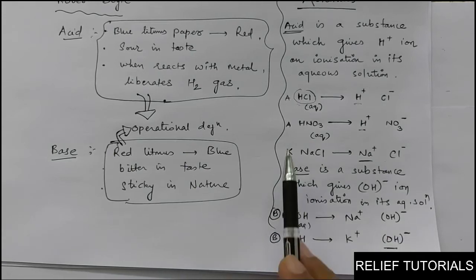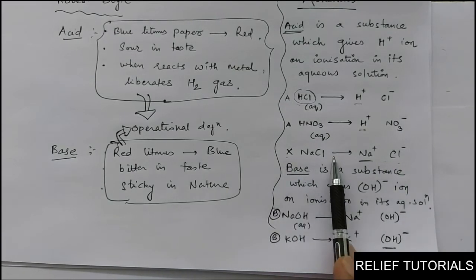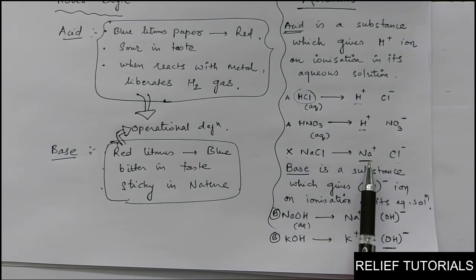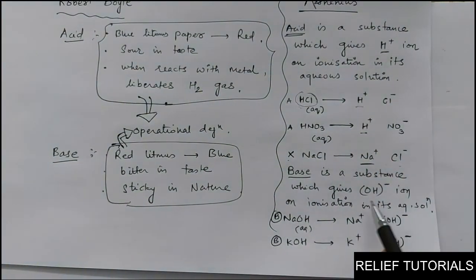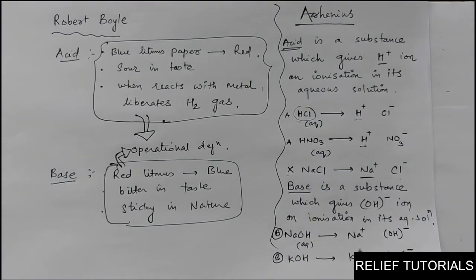Okay, look at this example again, NaCl. It is giving Na+ and Cl-. It is not giving OH- ion. So it is not a base also. It was neither acid nor base. So the substance which is not giving you H+ ion or OH- ion on ionization, such substances are called salt according to Arrhenius. I think you are getting this. This is Arrhenius theory. Very important theory to find out whether a substance is acid or base.